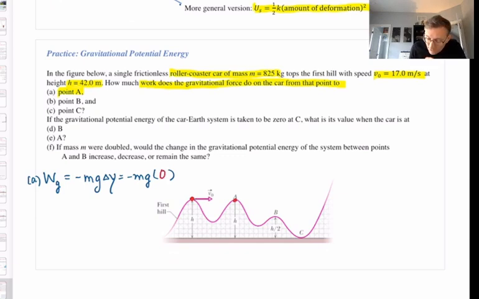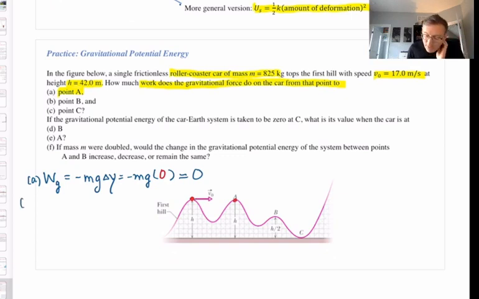So the gravitational force overall does 0 work as the car goes from the first hill down and back up to the top of hill A, even though it moved. That's because at first the gravitational force is doing positive work, and then it does an equal amount of negative work, so the total work done between the top of the first hill and point A is 0, even though the particle moved.